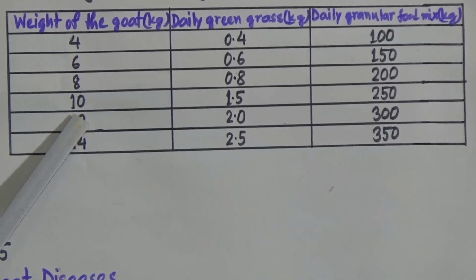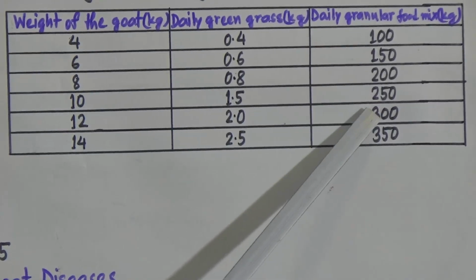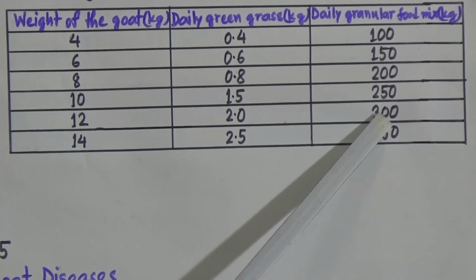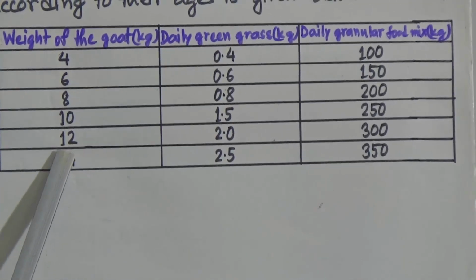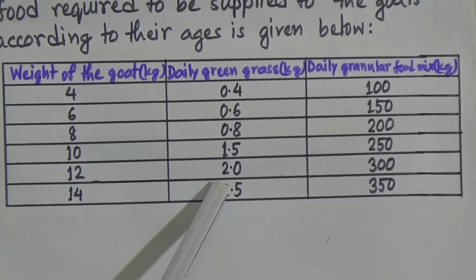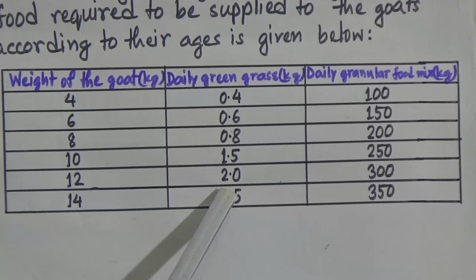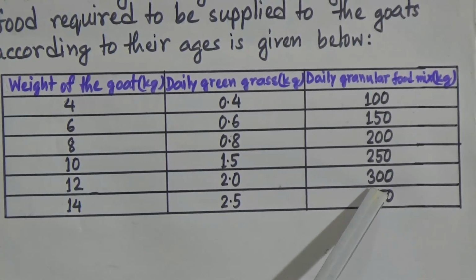And when it is 10, daily green grass will be 1.5 kg and the granular food mix will be 250 kg. And when it weighs 12 kg, the amount of daily green grass will be 2 kg and the granular food mix will be 300 kg.